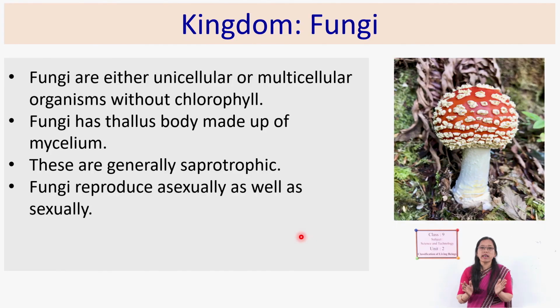These fungi also reproduce asexually as well as sexually. Asexually through spores and sexually by plasmogamy. Plasmogamy means fusion of two cells. There is no separate male gamete and female gamete, but they fuse together and produce the new young one.